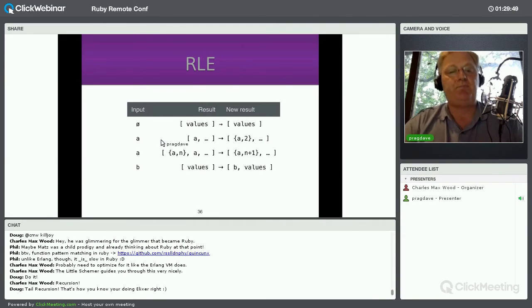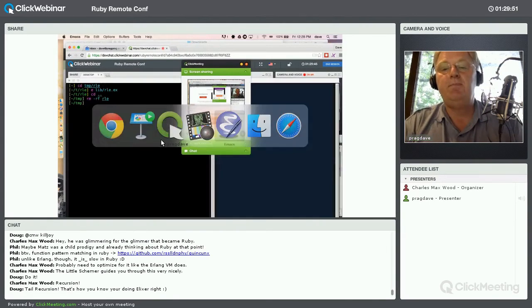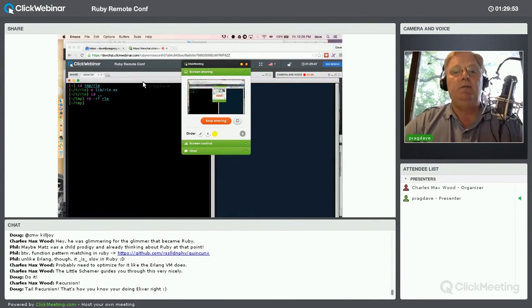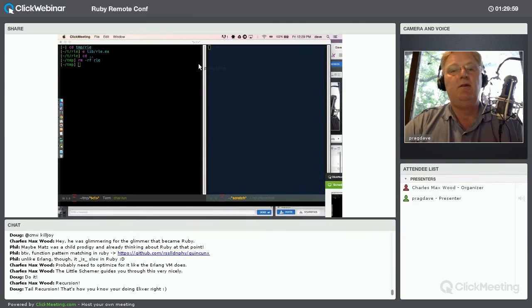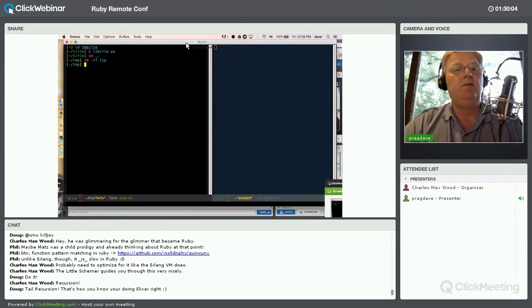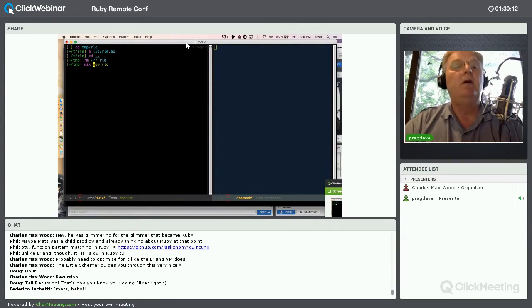So, where are we? Let's go to Emacs here. With Elixir, I'm going to create a brand new project. Elixir comes with a tool called Mix, which is a little bit like Rake.